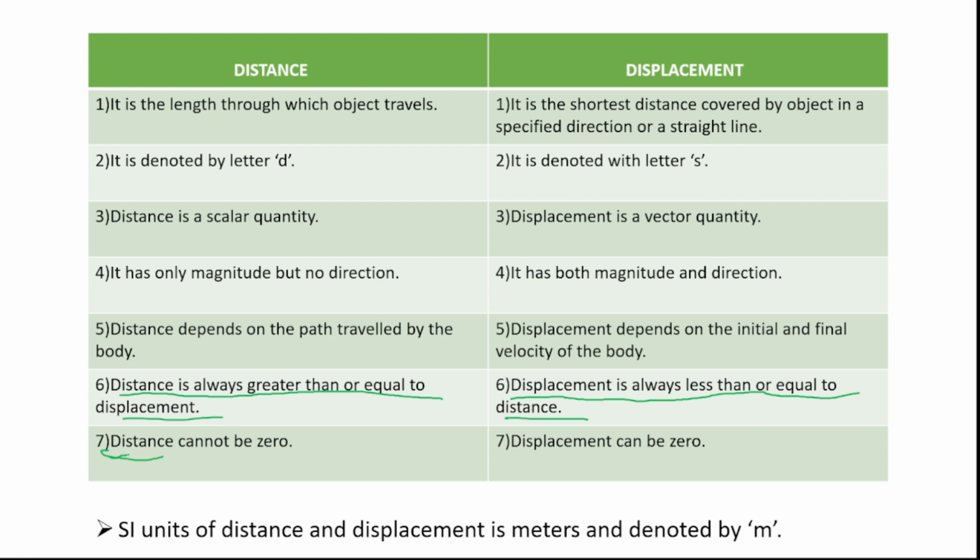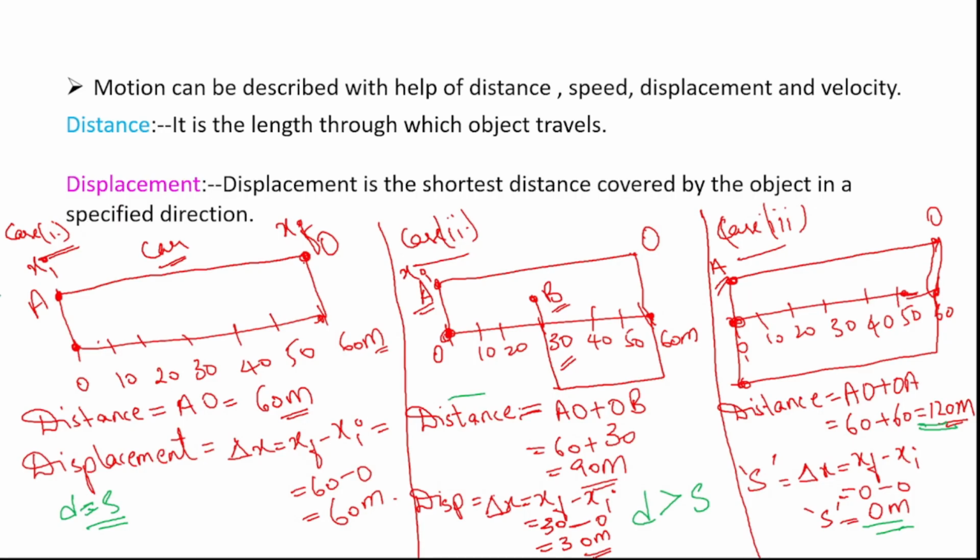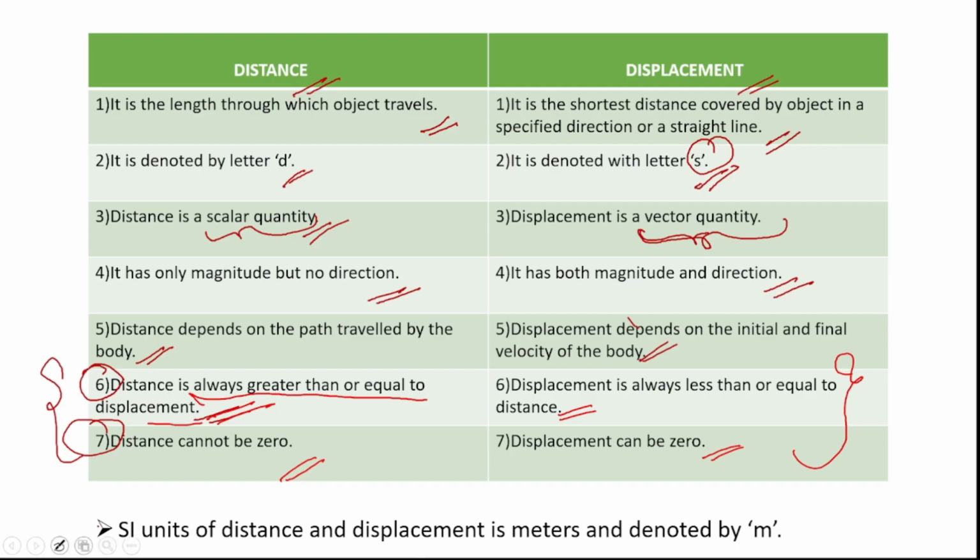Next, 7th point: distance cannot be 0, whereas displacement can be 0. So we have seen case 1 and case 2 for the 6th point and case 3 for the 7th point. The SI unit of distance and displacement is meters and this is denoted with the letter m.